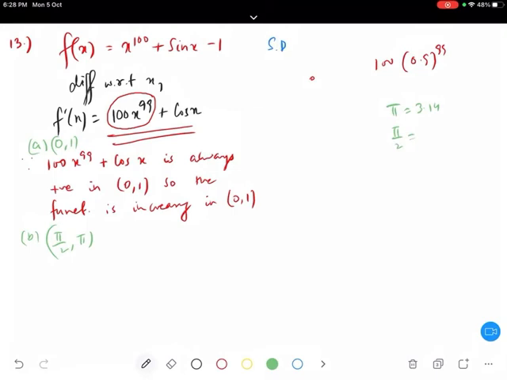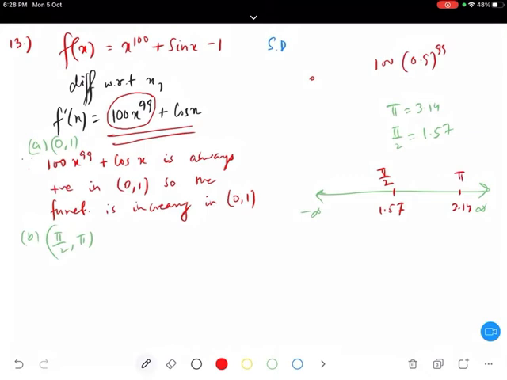It's negative. Very good. Cos x is negative in the second quadrant. Pi by 2 to pi is the second quadrant. Cos x is negative. But listen very carefully. What we see is that we'll break this out and write 100x to the 99, which is always positive in pi by 2 to pi, right? Then cos x is always negative in pi by 2 to pi.